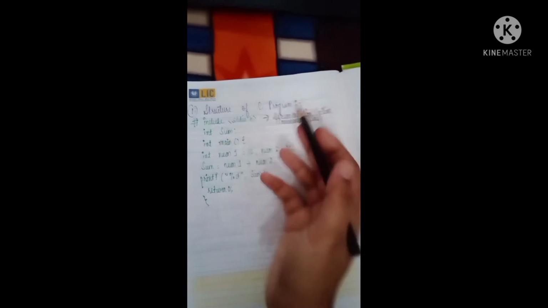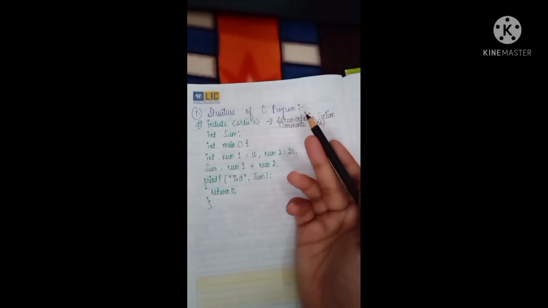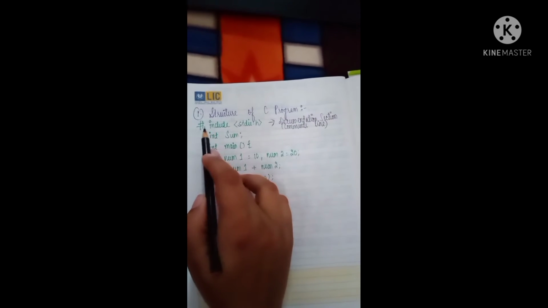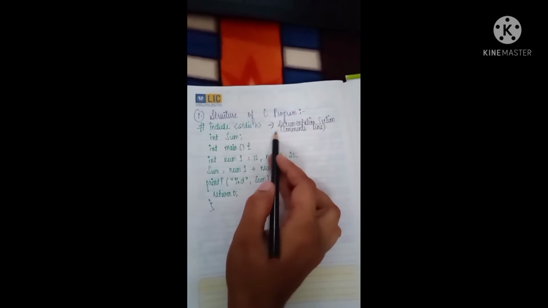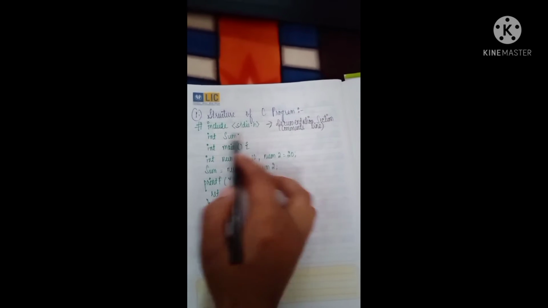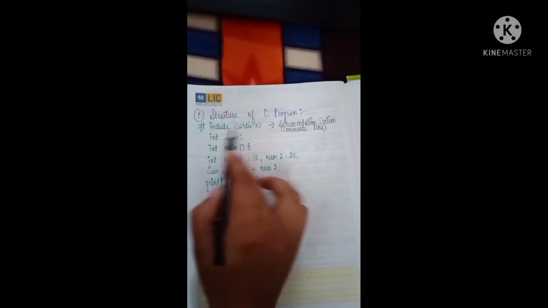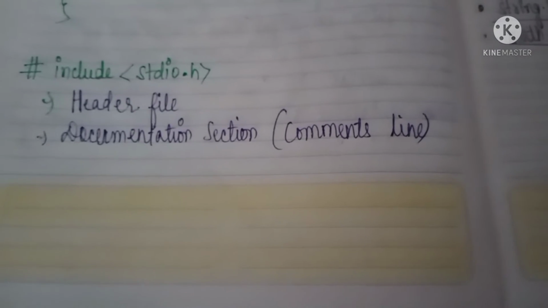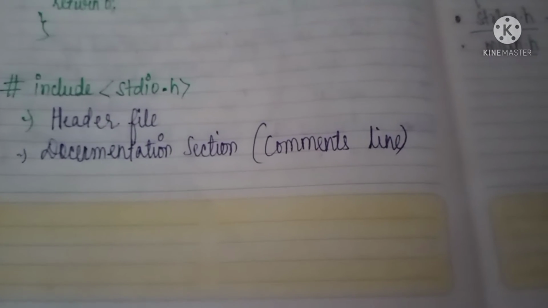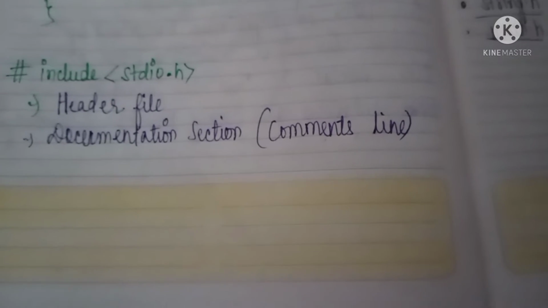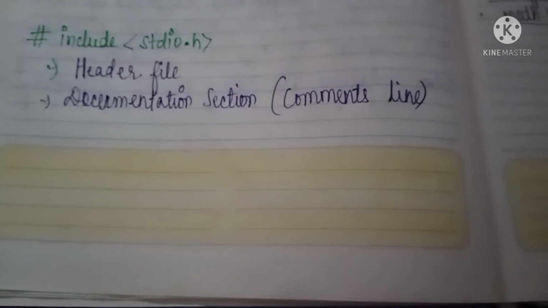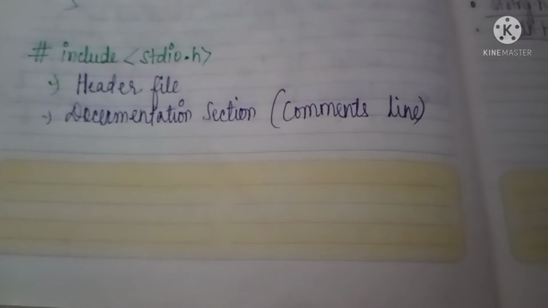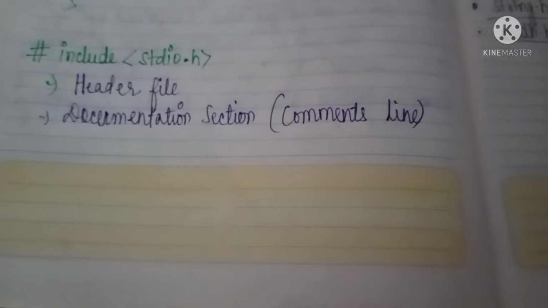So anytime we are writing a program in C, we need to write this header line first. This is a header line, also called a documentation section or comment line. This is to be written first. As we know, hash include stdio.h is called a header file, documentation section or comment line, whatever we want to call it. We will know briefly about hash include stdio.h. This is the starting point.